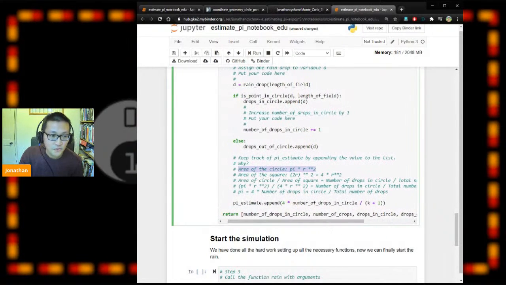And then if you think about it, the area of the circle divided by the area of the square should be equal to the number of drops in the circle divided by the total number of raindrops. So it's a bit confusing.